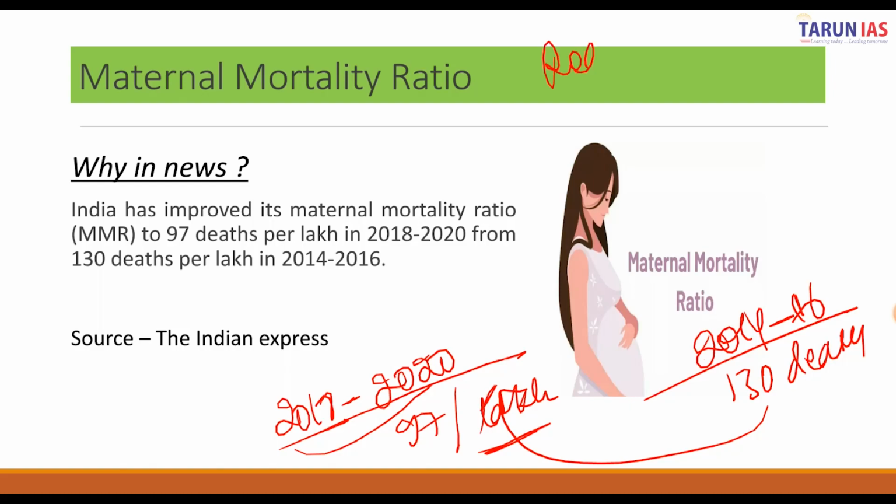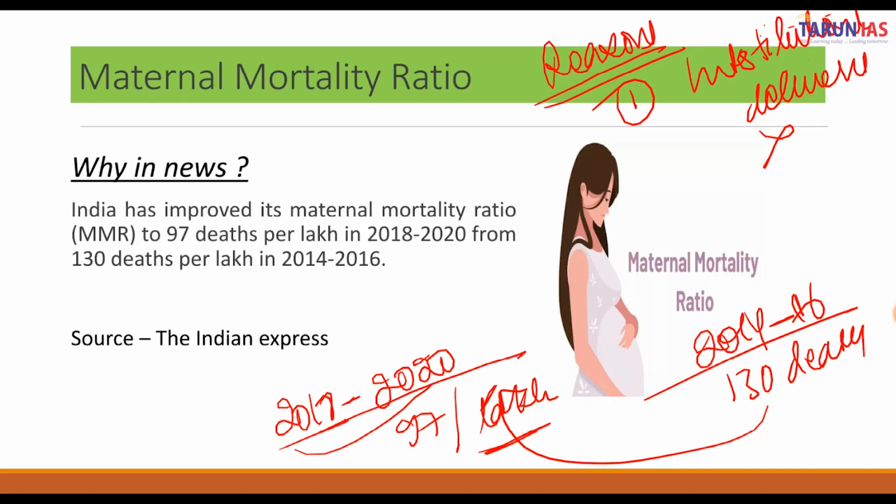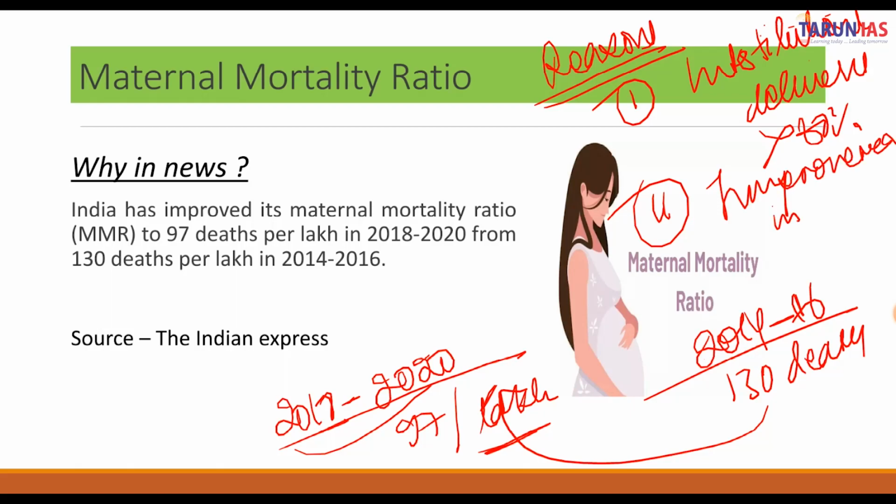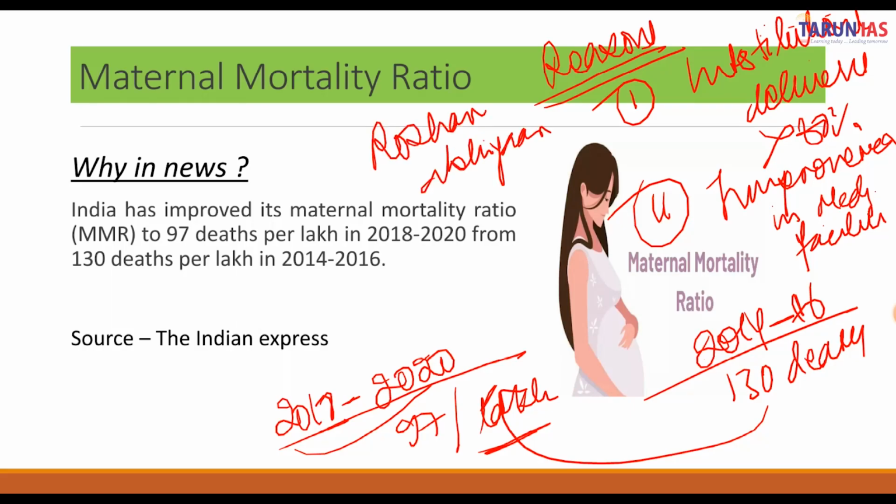Now, what are the reasons behind such improvement? The first reason is institutional deliveries, that is greater than 80%. And second is improvement in medical facilities in rural areas, especially with initiatives such as Poshan Abhiyan, etc. So these are the probable reasons behind the improvement which has been seen in the maternal mortality ratio.